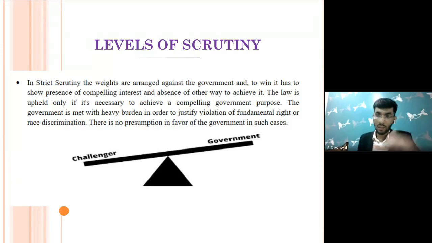That is what the third point of the threefold privacy test judgment talks about. It says you must use such means as to curtail the minimal rights of the individual. You must take such steps. You must only curtail the rights of the individual to the extent necessary, not beyond, not more. That's why we said proportional. So the government is met with a heavy burden in order to justify violation of fundamental rights or race discrimination. There is no presumption in favor of the government in any such case.